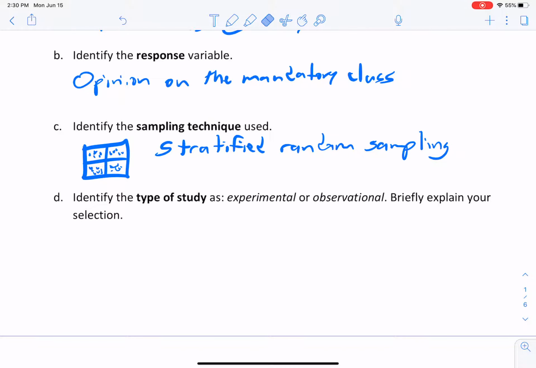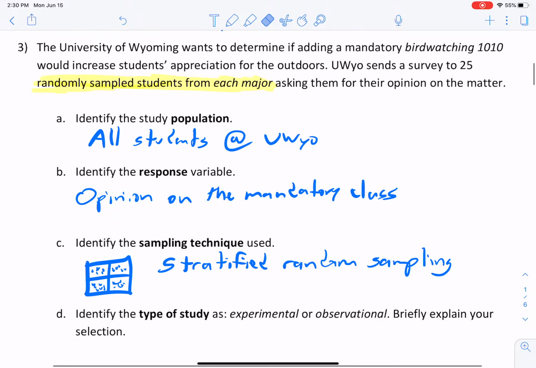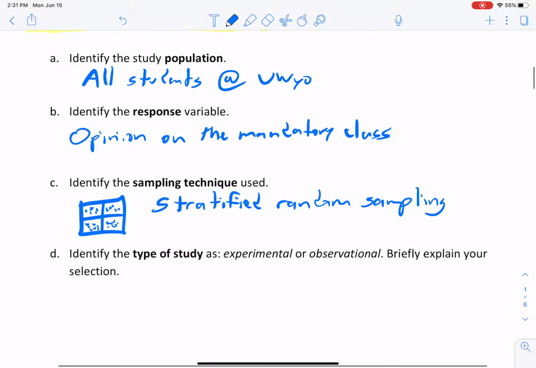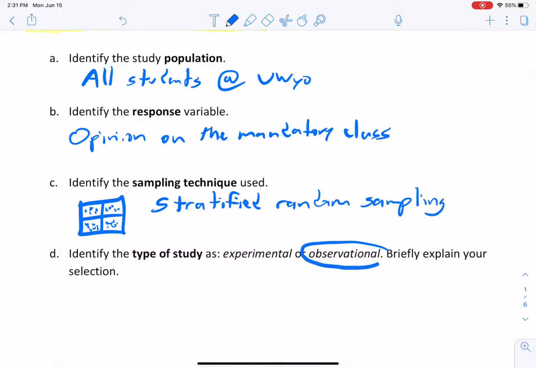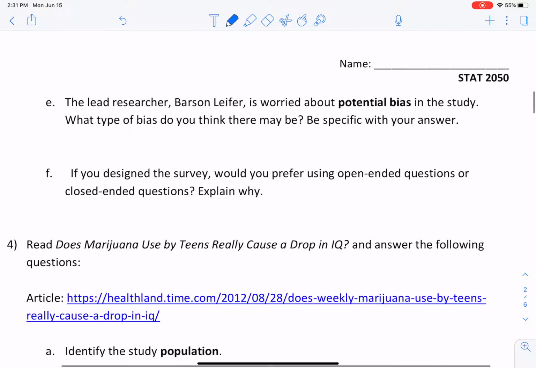Okay, and then identify the type of study. So we're not actually doing anything to the students, right? We're just giving them a survey, and we just want to see what they think naturally. In that case, we're looking at an observational study. Observational. Okay, we're not doing some kind of experiment on some group of people. Okay. The lead researcher, Barson Leifer, is worried about potential bias of the study.